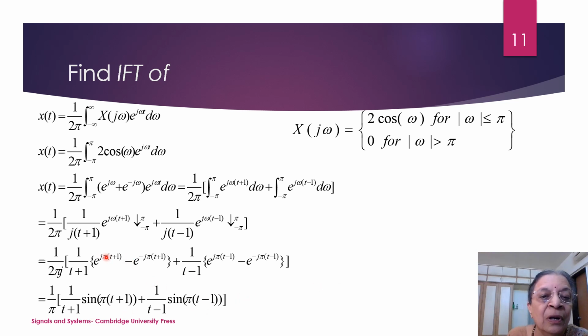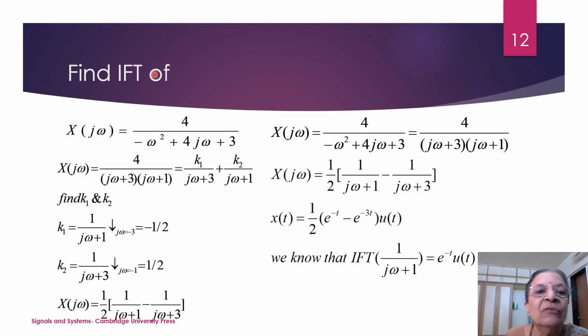Because this particular e raised to j pi(t plus 1), e raised to minus j pi(t plus 1), this will become a sine function, and this will also correspondingly be a sine function. Now consider inverse Fourier transform of this particular X(j omega). Again, I just have to decompose the denominator into two factors first, and then find the coefficients k1 and k2.